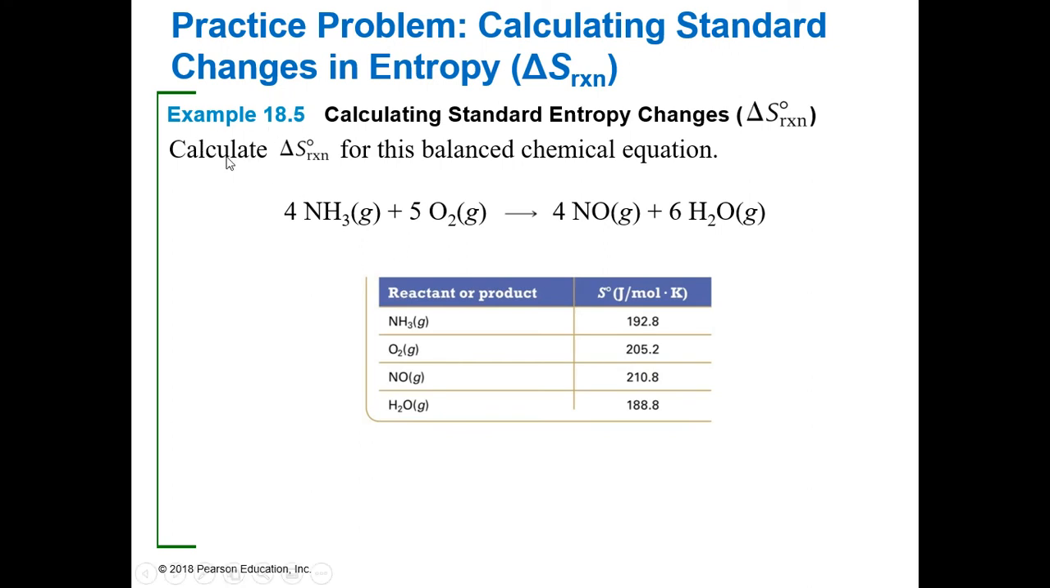So let's take a look at this one. Example 18.5. Calculate delta S for this balanced equation. So here they gave us all of our reactants and products. They gave us our delta S values, or our S naught values. What we can do is write our equation. We're trying to find delta S of our reaction. So delta S of our reaction is going to be the sum of our products minus the sum of our reactants.